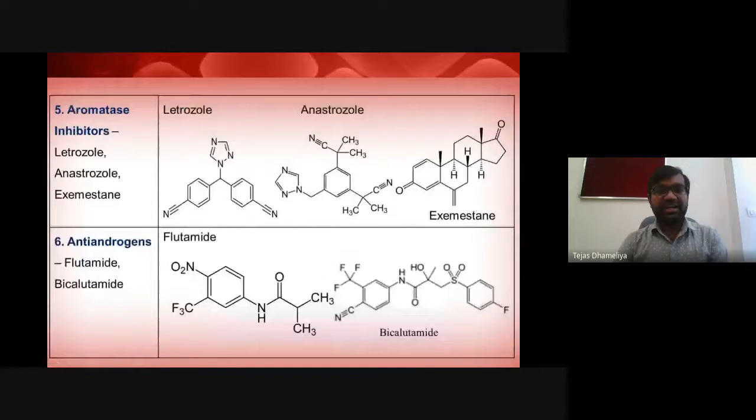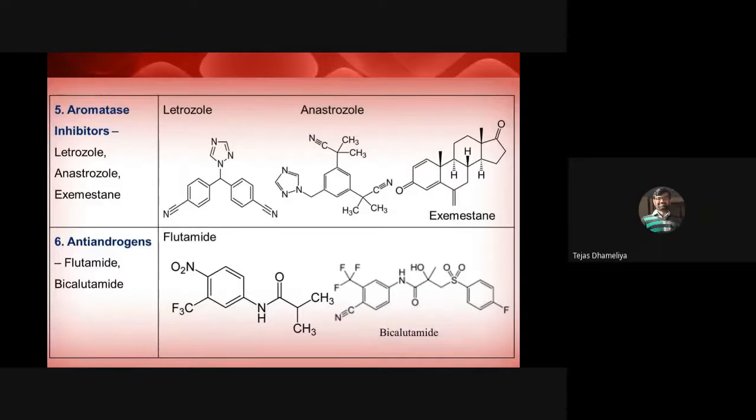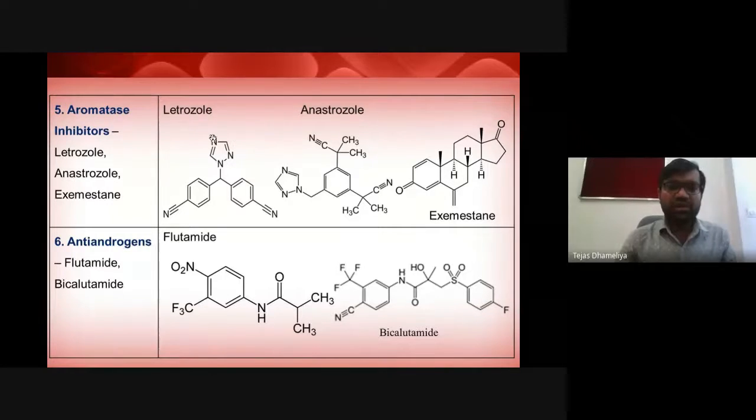Aromatase inhibitors. Aromatase is the enzyme, and these inhibitors are again used in breast cancer. Letrozole, anastrozole, and exemestane are the drugs. Letrozole is basically a 1,2,4-triazole analog, associated with a bis(4-cyanophenyl)methane structure.